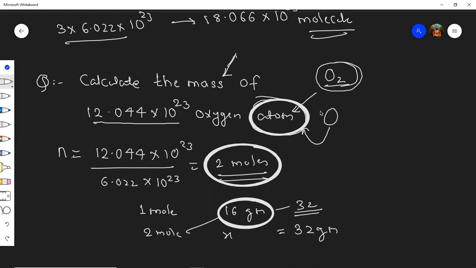Otherwise, every time you need to take O2. Only if they specially mention oxygen atom, then only you need to take O. Otherwise, every time O2.